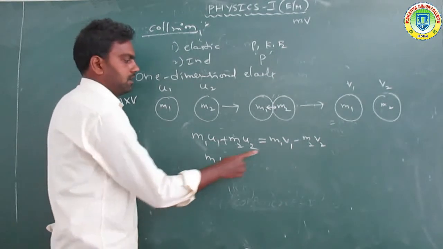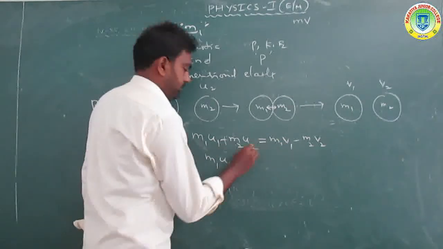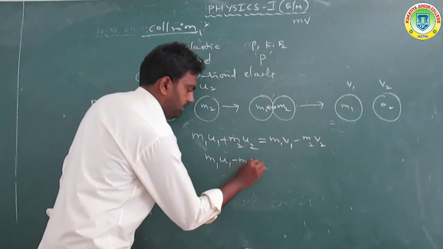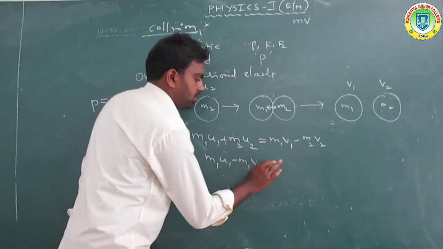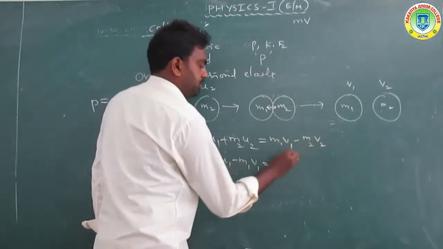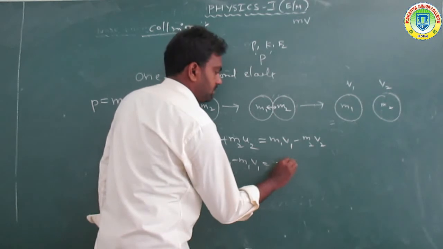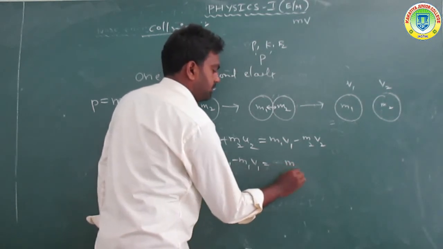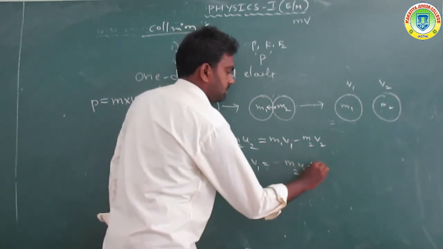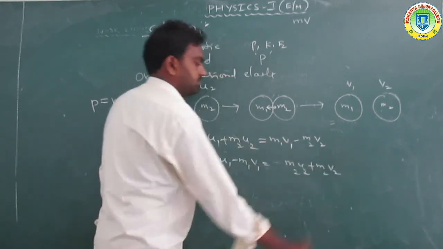Now simplifying, we bring m1 v1 to the other side: m1 u1 minus m1 v1, and m2 u2 minus m2 v2.